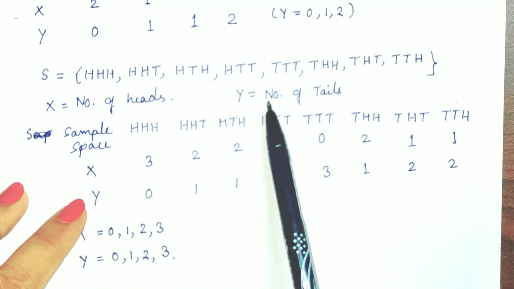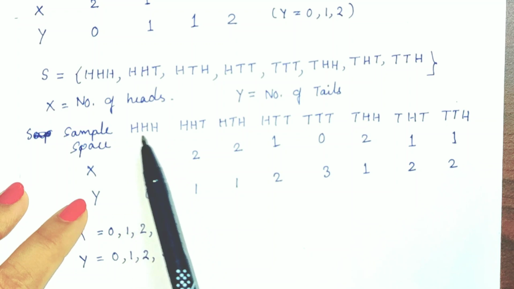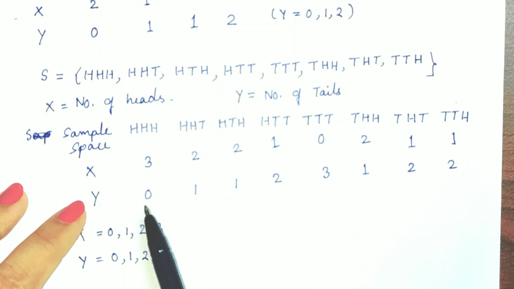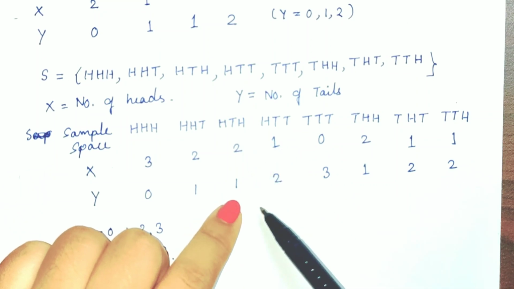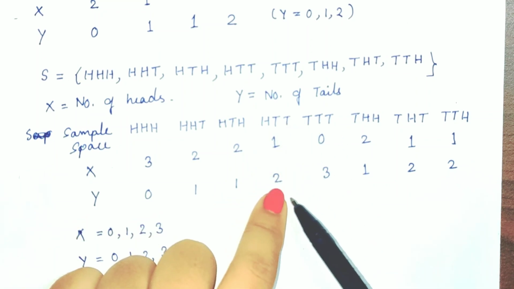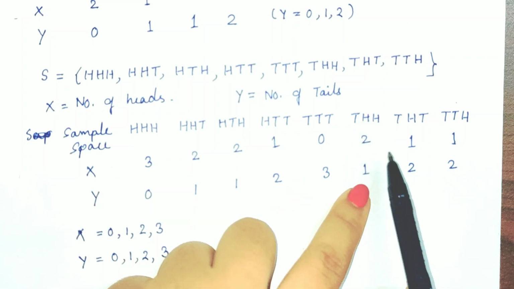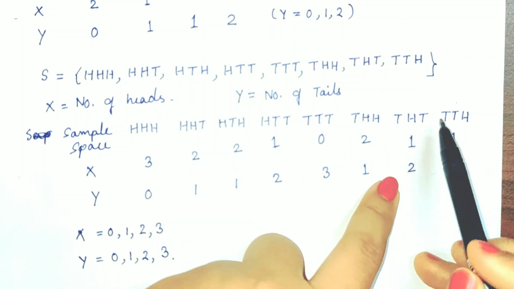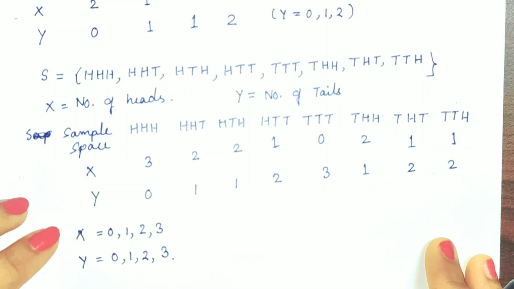Now for Y, we assume the number of tails. So here, number of tails: for triple H, no tail is present, so the value is equal to 0. 1 tail is present, the value is equal to 1. 1 tail is present, the value is equal to 1. 2 tails are present, the value is equal to 2. 3 tails are present, the value is equal to 3. 1 tail is present, the value is equal to 1. 2 tails are present, the value is equal to 2. 2 tails are present, the value is equal to 2.